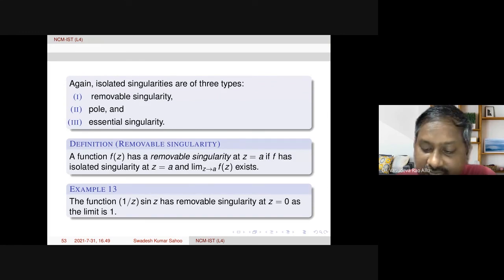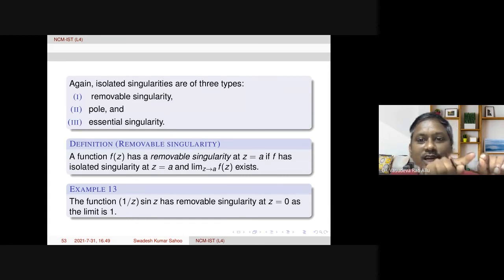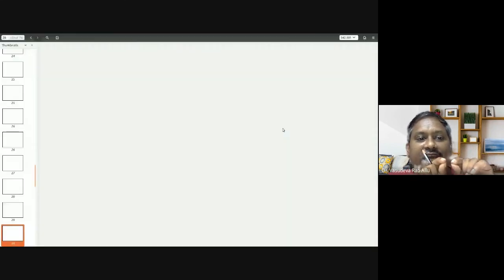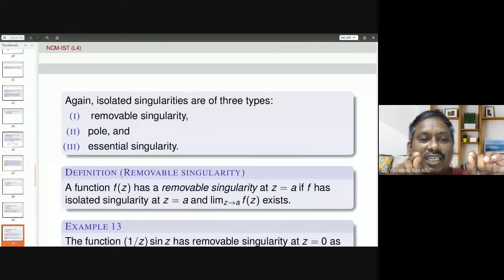These are all isolated singularities. If you take 1 by pi, 1 by 2 pi, 1 by 3 pi, and you are coming close to 0, take the distance between any two singularities and take a ball with center at the singularity and radius one third of the distance. Then you can always separate the singularities. However, z equal to 0 is also a singularity, which is a limit point of the sequence 1 by n pi.